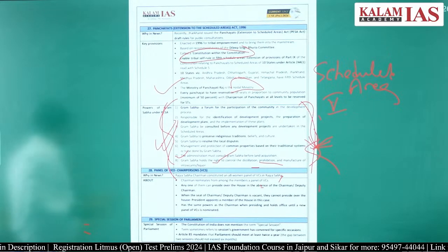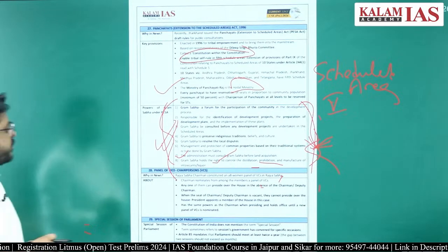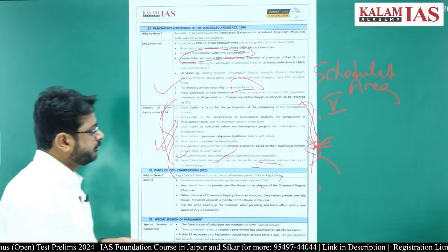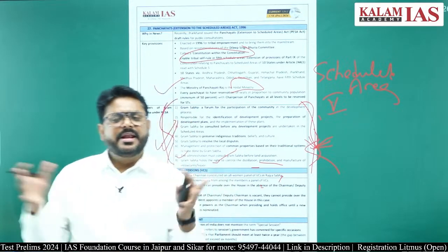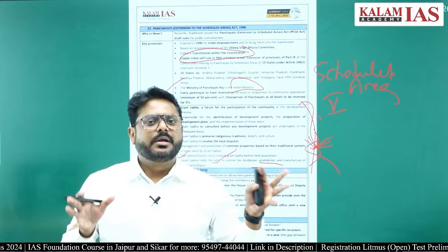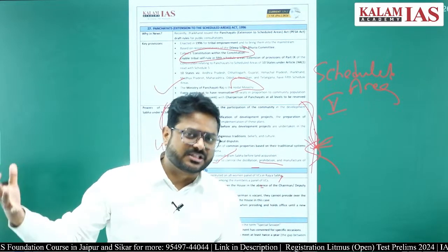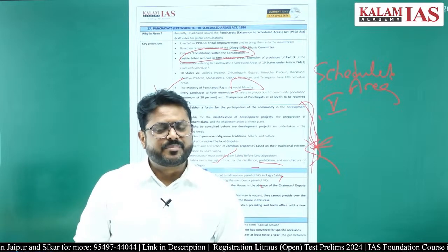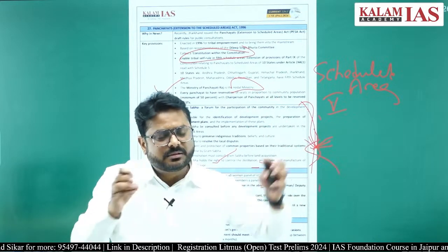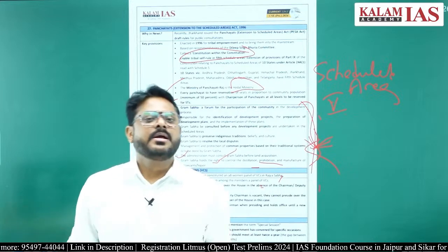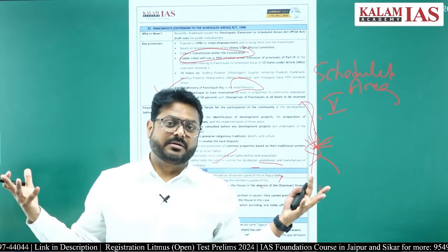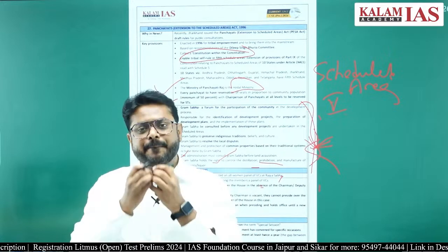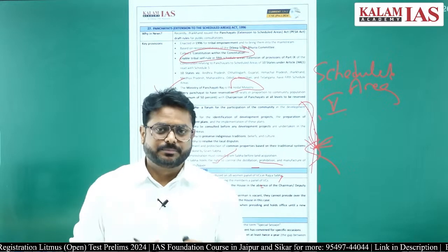Next thing which was in the news was the panel of vice chairperson in a house, in Lok Sabha as well as in Rajya Sabha, as well as in the state legislative assembly. There is a chairperson and a vice chairperson, and imagine both are absent.